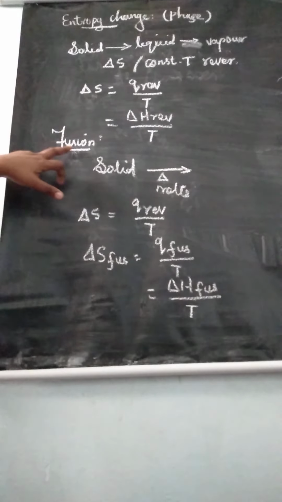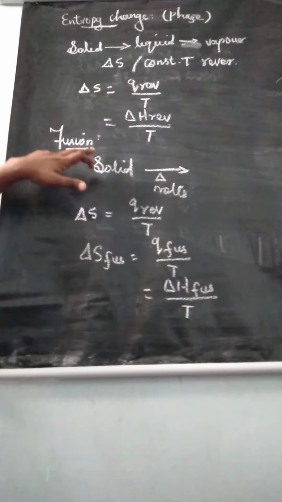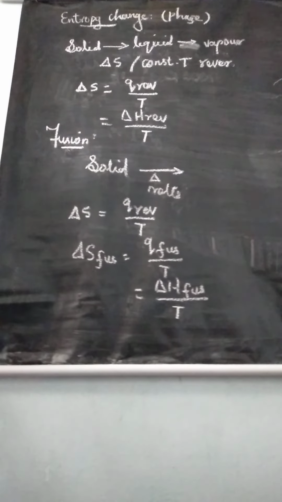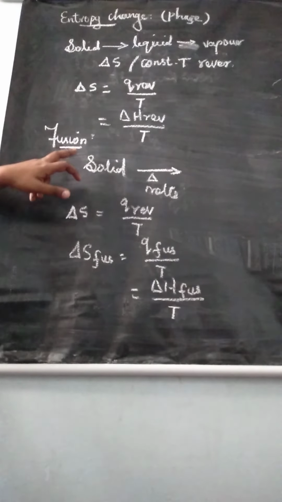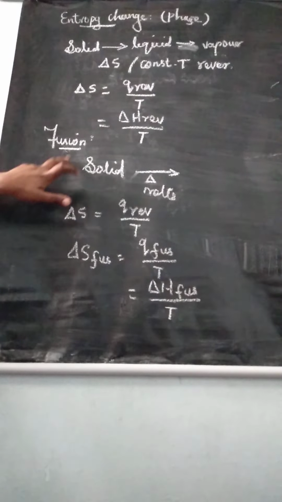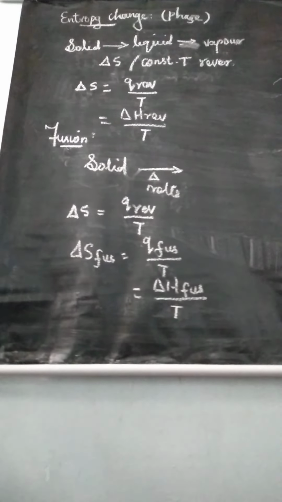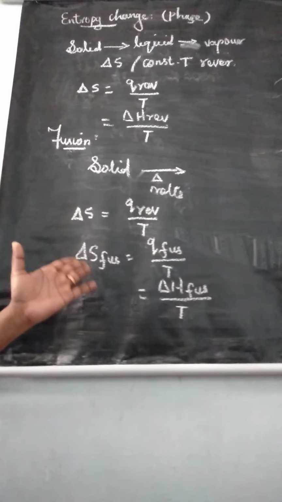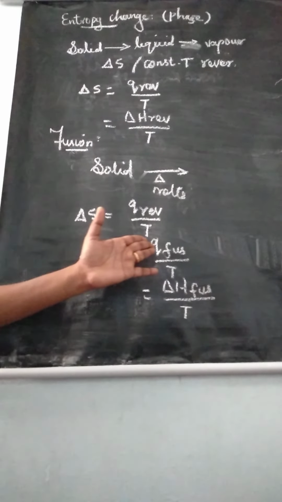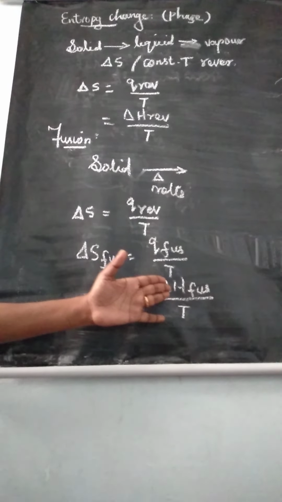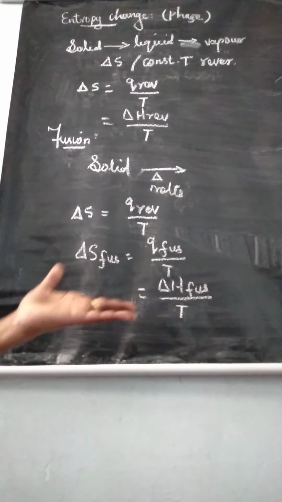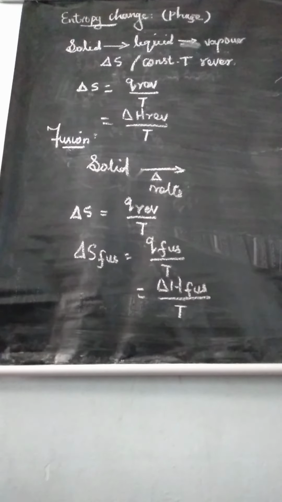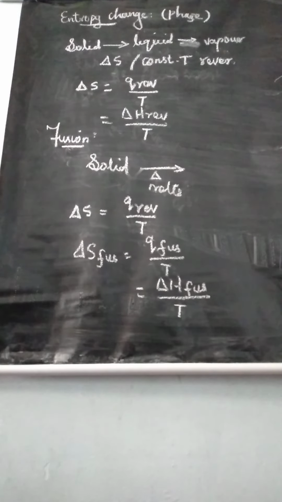So this is the first topic, entropy of fusion, which means when 1 mole of solid melts at its melting point.